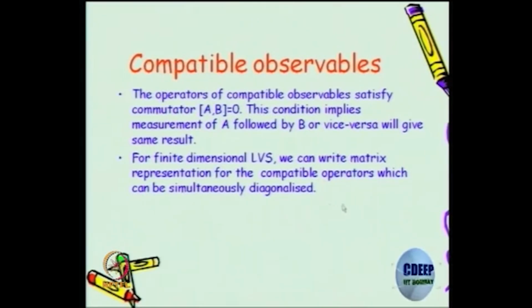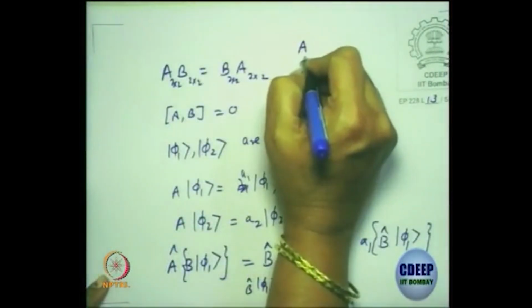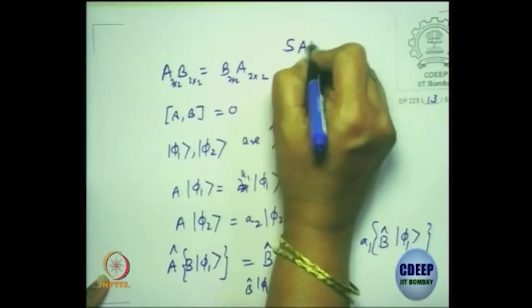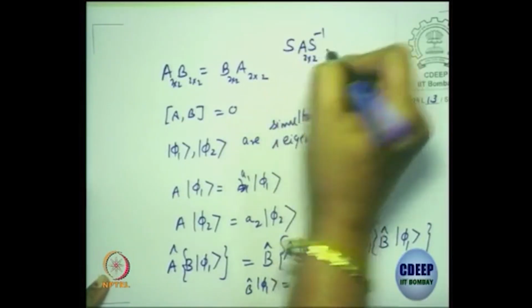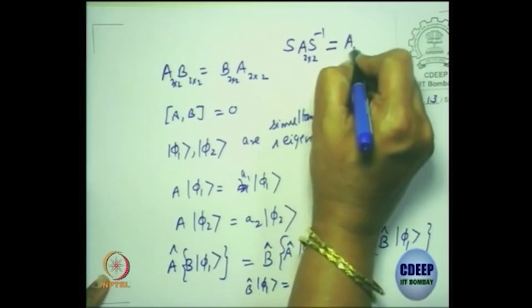which can be simultaneously diagonalized. Now you are clear? When I say it is the simultaneous eigenbasis, it means that given an A operator and a B operator, which are 2 cross 2 matrices, how do you diagonalize the matrix? You try to find some S matrix, a similarity transformation, which will give you a diagonal matrix, right?